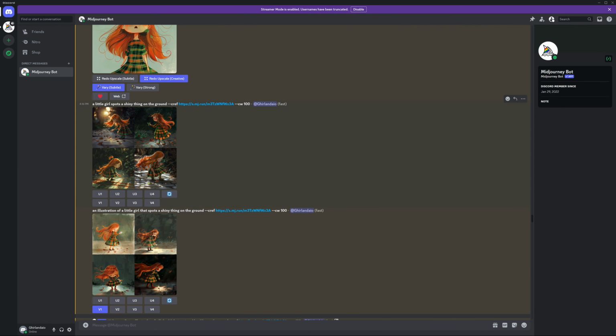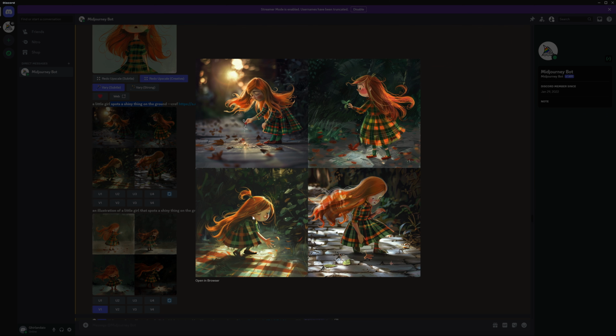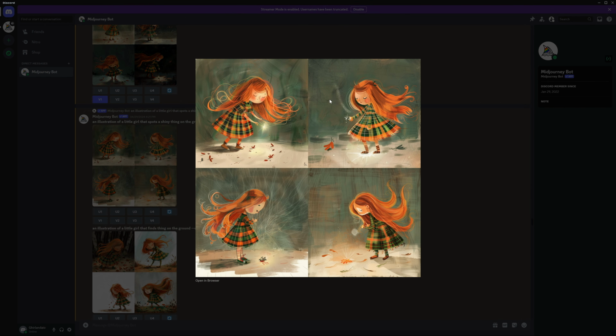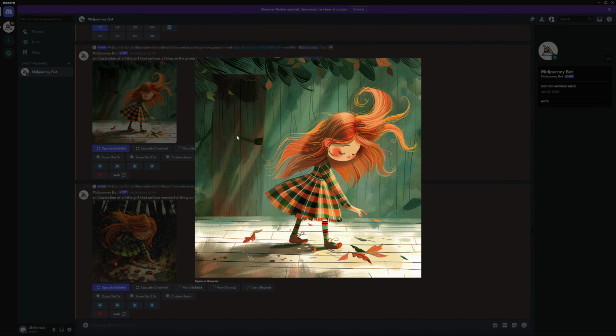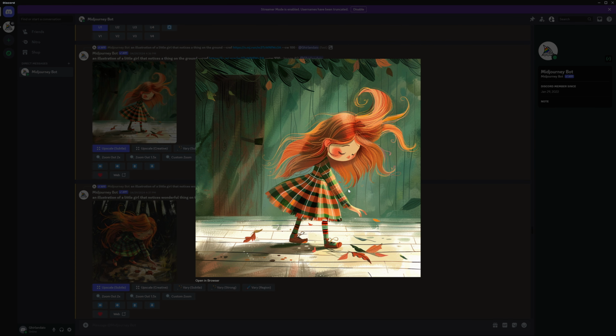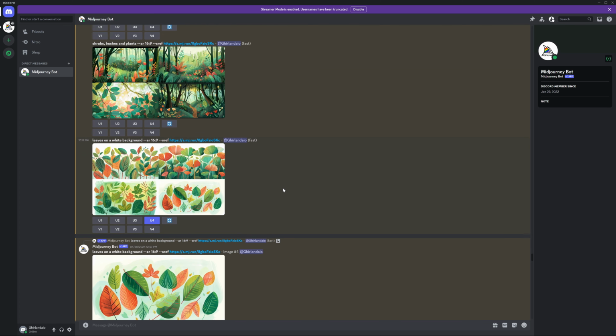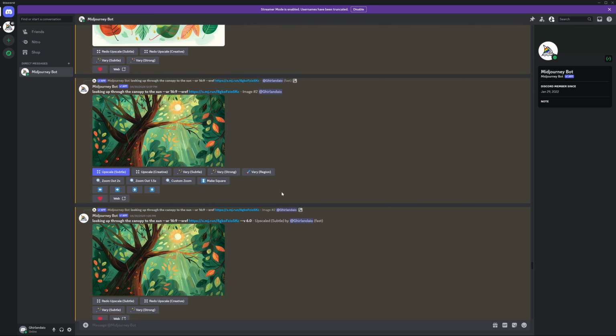Then I changed the prompt to spots a shiny thing on the ground. And in fact, here I was getting very close. And now for some reason, Midjourney started giving me images with the girl closing her eyes. So finally I got this and I said, you know what? I was okay with this image and I really didn't want to spend more time. Upscaled it and I think that you get the idea. This can go on for a while until you get enough elements, or in my case, until you run out of credits.